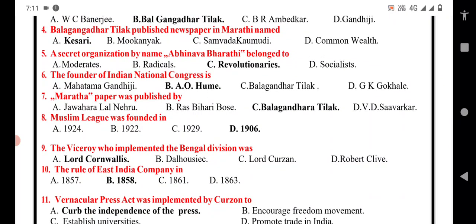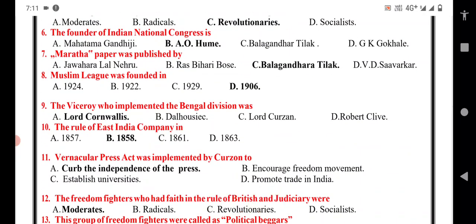The founder of Indian National Congress is A.O. Hume. B option is the correct answer, and the other three are wrong answers. Maratha paper was published by Bal Gangadhar Tilak in English language. Muslim League was founded in 1924, 1922, 1929, and 1906. So D option is the correct answer.